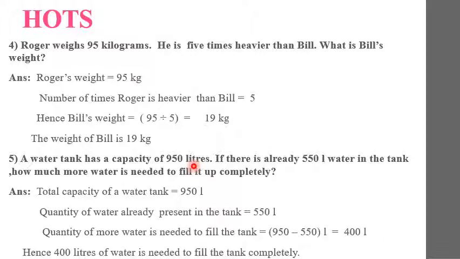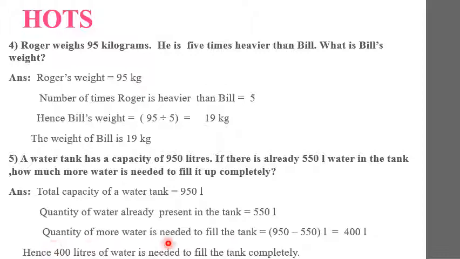So how much more water is needed to fill the water tank completely? So let's solve it. Total capacity of the water tank is 950 liters. Quantity of water that is already present in the tank is 550 liters.